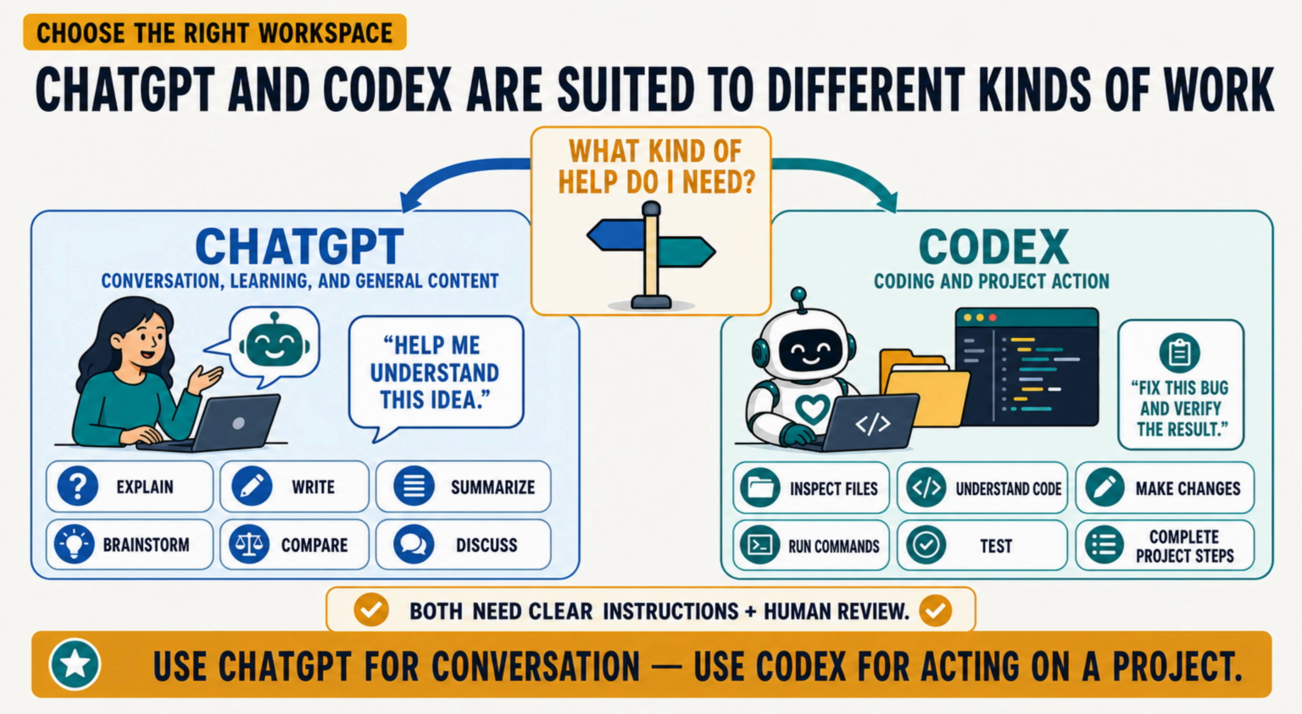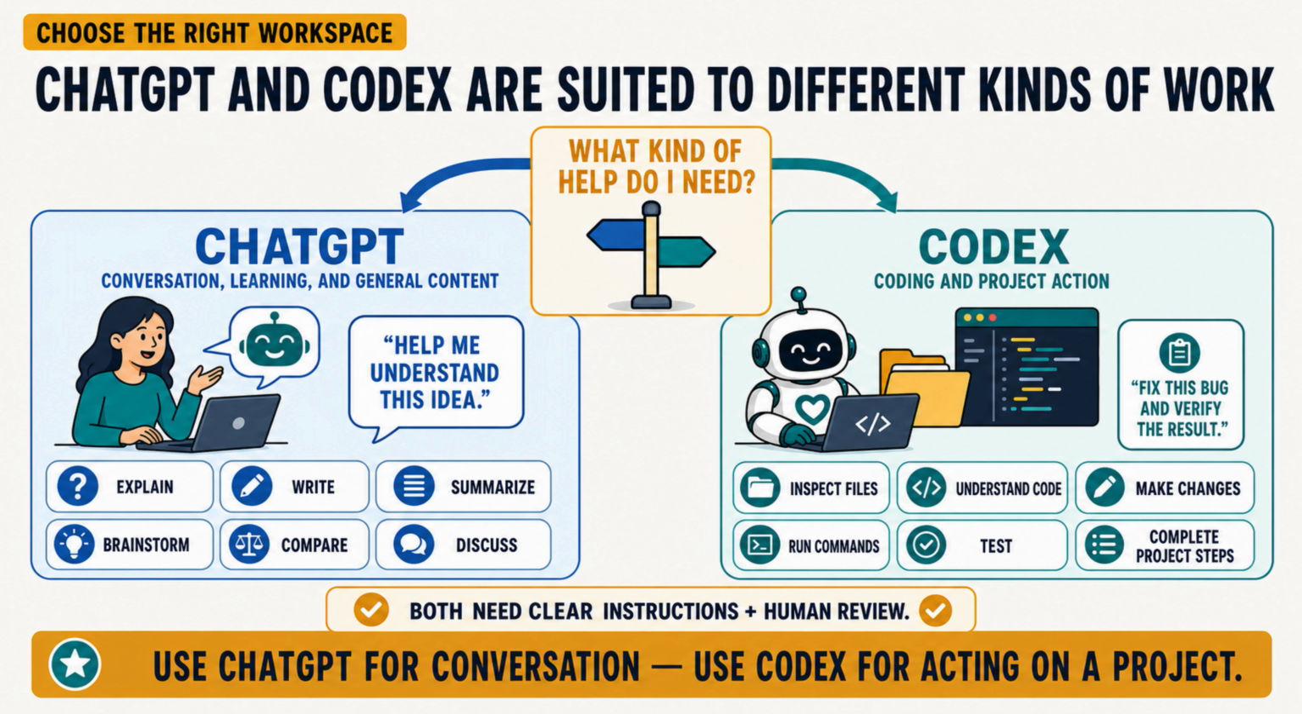ChatGPT is usually the better starting point when the work is primarily conversational. It can explain, write, summarize, brainstorm, compare, and help you discuss an idea. Codex is designed for coding and project work where it can act inside an environment. It may inspect files, understand existing code, make changes, run commands, test results, and complete a sequence of project steps. The boundary is not absolute, and product capabilities continue to evolve.